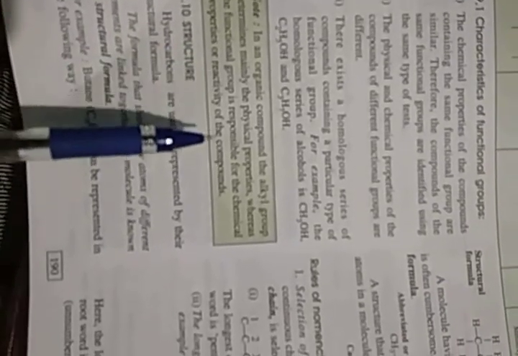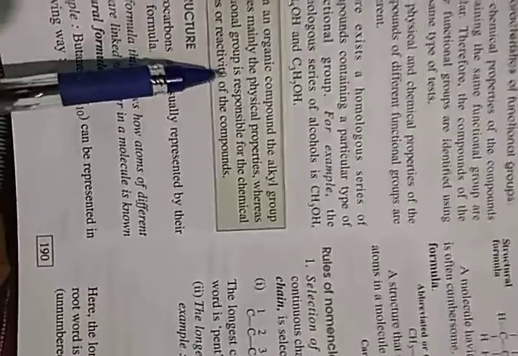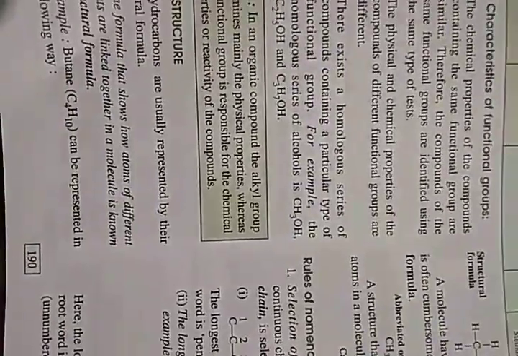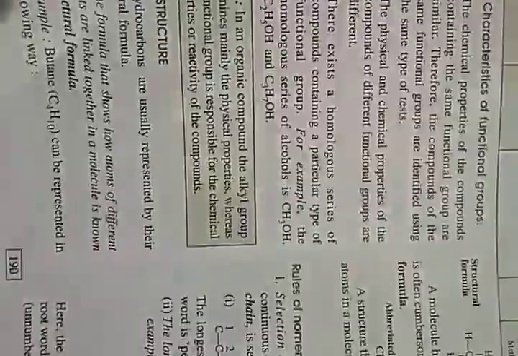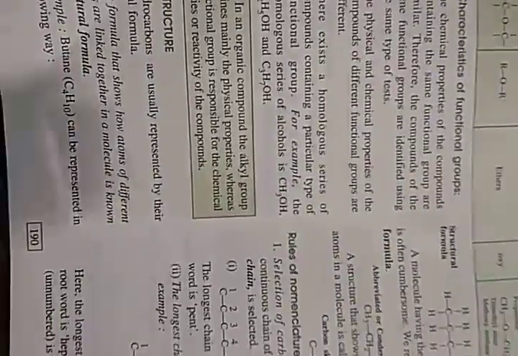So in organic compounds, the alkyl group mainly determines the physical properties, whereas the functional group is responsible for determining the chemical properties.